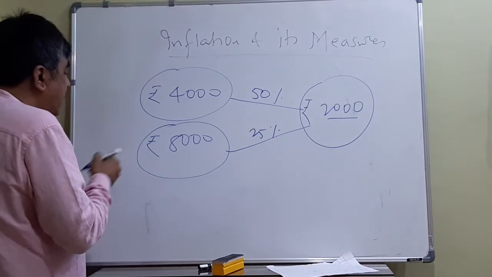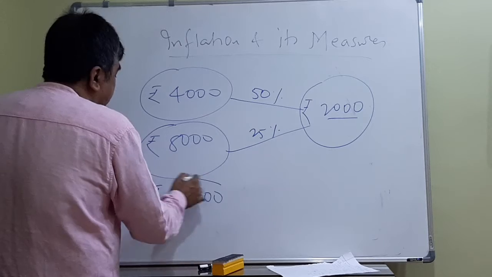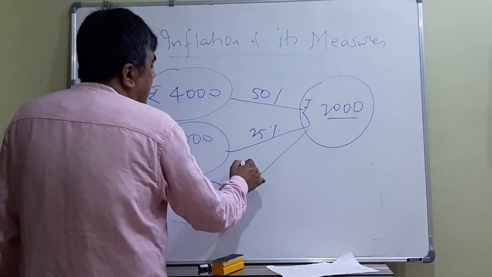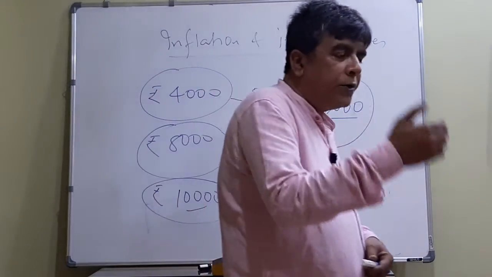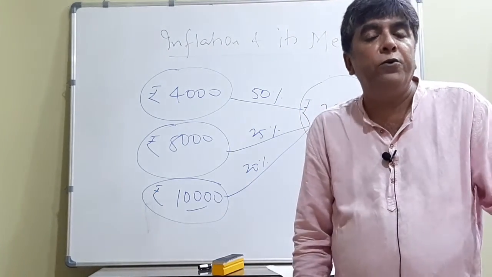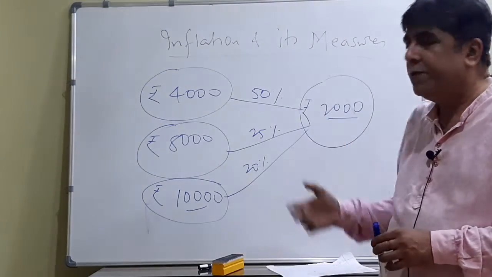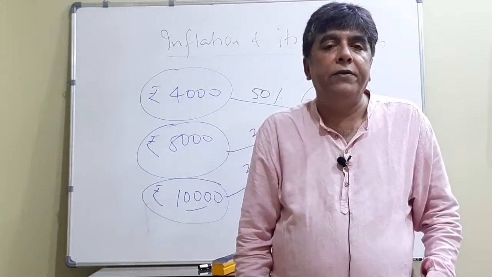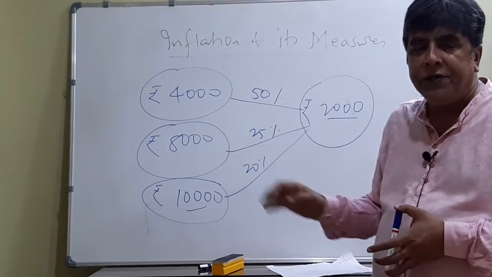As income increases, now the third person, whose income is 10,000, suppose he is also spending rupees 2,000, so for this third person, the weight of food is only 20%. So what matters? The percentage. Those things where you are spending a bigger proportion of your income, it means their weight is more for you. As income increases, the weight of food items is definitely going to reduce. So you have to take it this way. You got the meaning of the weight?